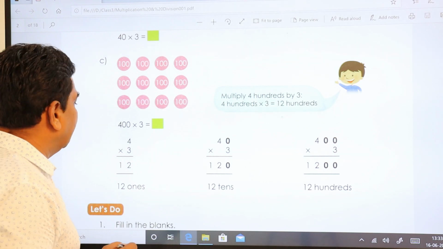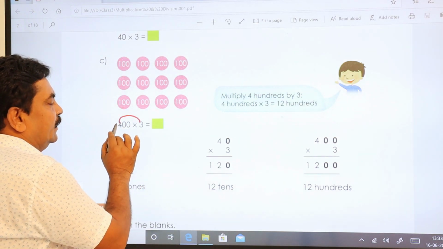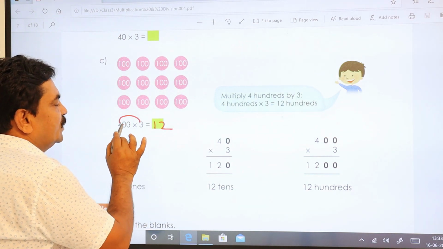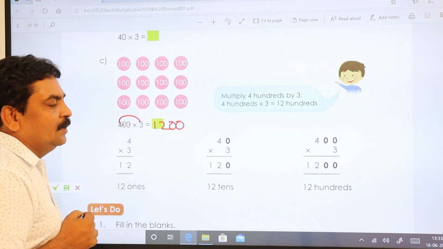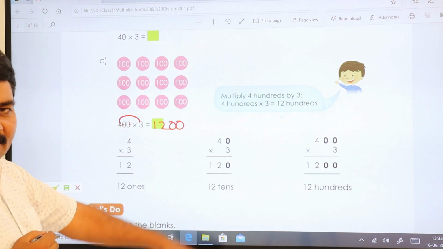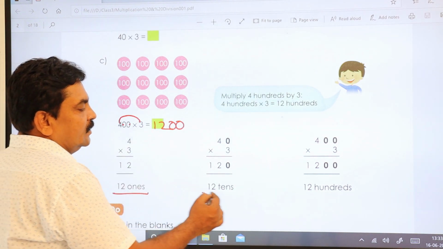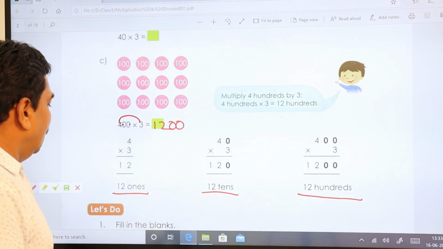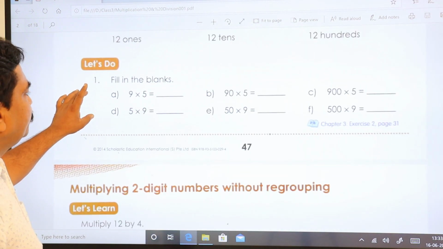Go for the next. 400 into 3. The same thing. 4 into 3, so 4 3s are 12. You have 2 zeros, in tens as well as in hundreds. So keep 2 zeros here. It becomes 12 hundreds. You understood? Here given are 12 ones, 12 tens and 12 hundreds. In that way we are going to do. Let's do this.